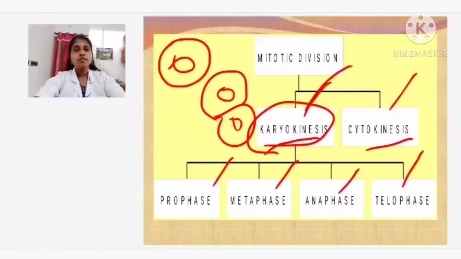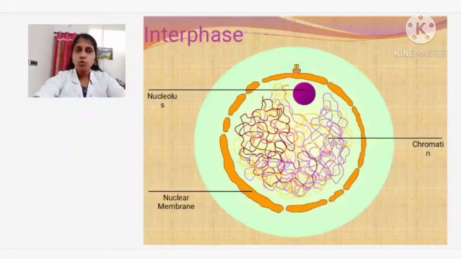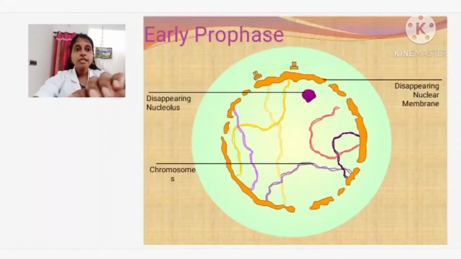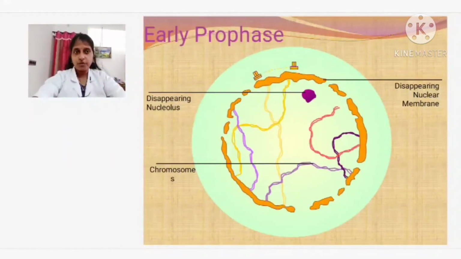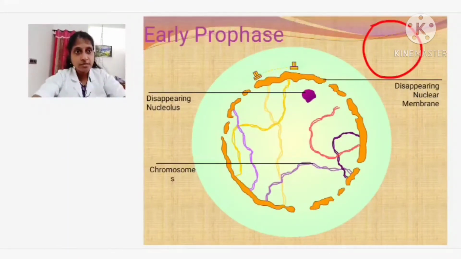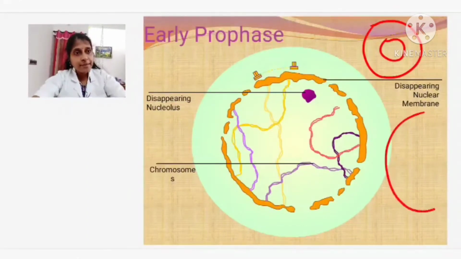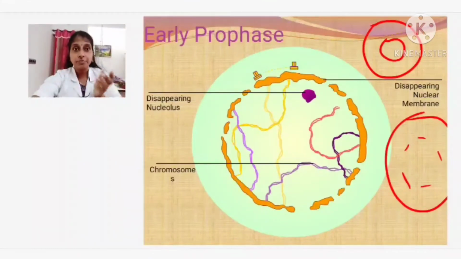Now the first one is interphase. Interphase I told you already, so we are moving on to prophase. In the interphase I told you all the chromosomes will be present, they would have produced their duplicate copy, they are remaining like that, right. What is taking place in the prophase? In the prophase, the nuclear membrane which was present is going to disappear. So what is disappearing? The nuclear membrane is disappearing. So this is a cell, this is the nucleus, isn't it? So what is happening inside the cell? You can find the nuclear membrane is disappearing. That is the first stage.